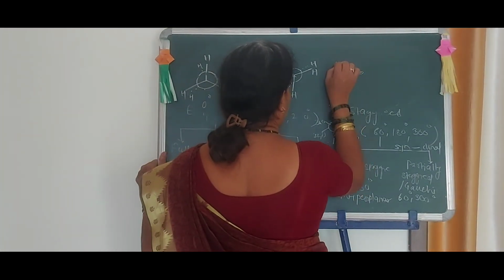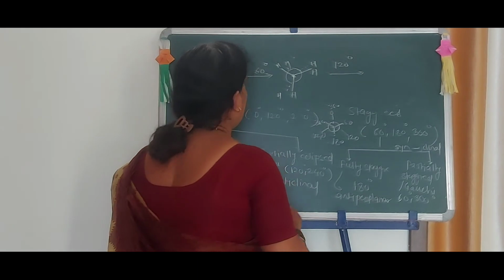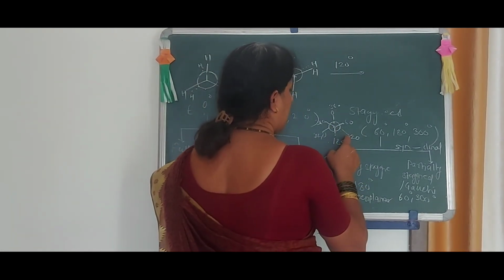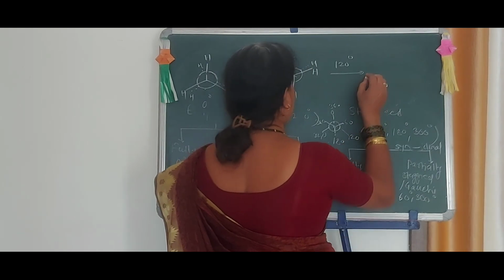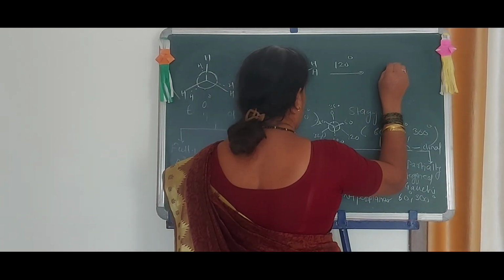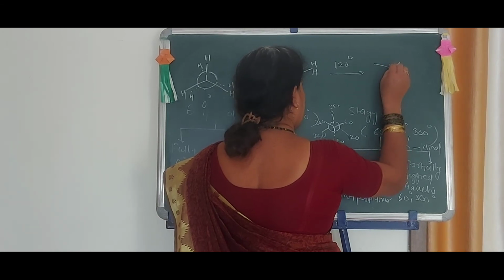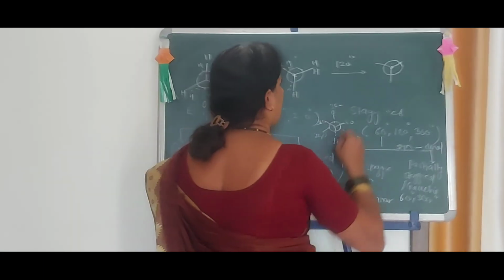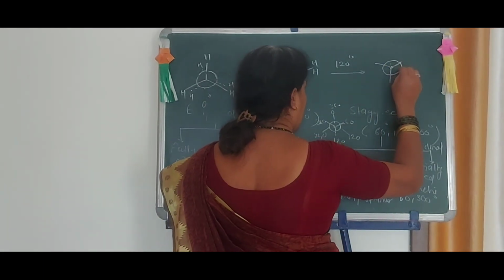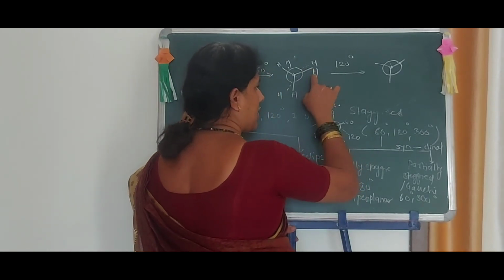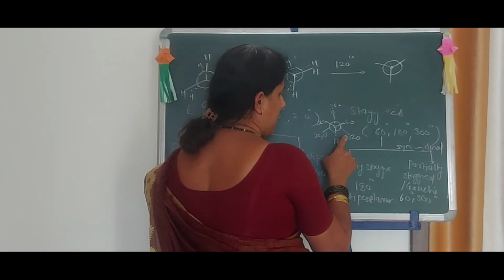Now about 120 degrees. That is 120 degrees. Now this structure can be drawn in this fashion. Here I am going to represent this is 60 degrees and again 120 degrees.